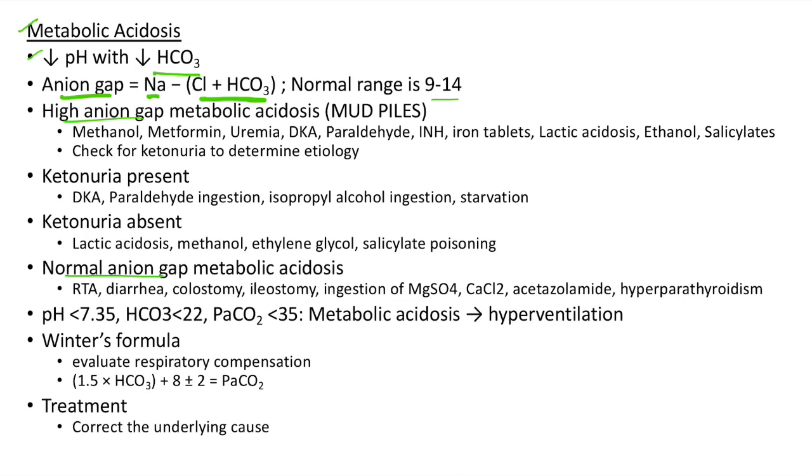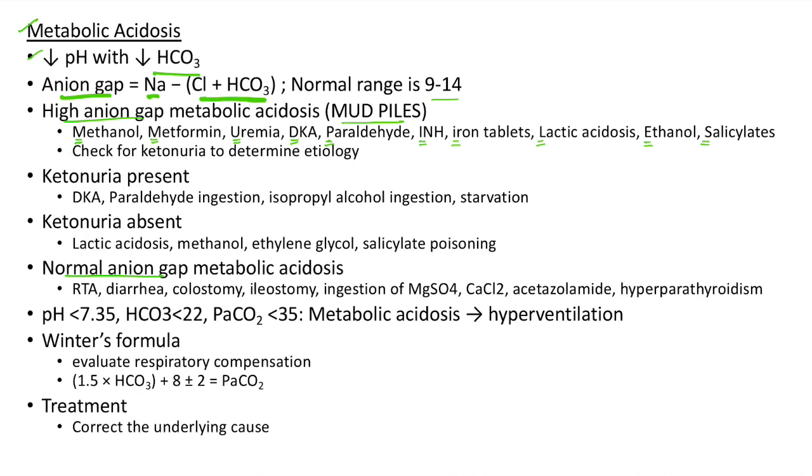The causes of high anion gap metabolic acidosis can be remembered by the mnemonic MUD PILES: methanol, metformin, uremia, diabetic ketoacidosis, paraldehyde, isoniazid, iron tablets, lactic acidosis, ethanol, and salicylate ingestion.